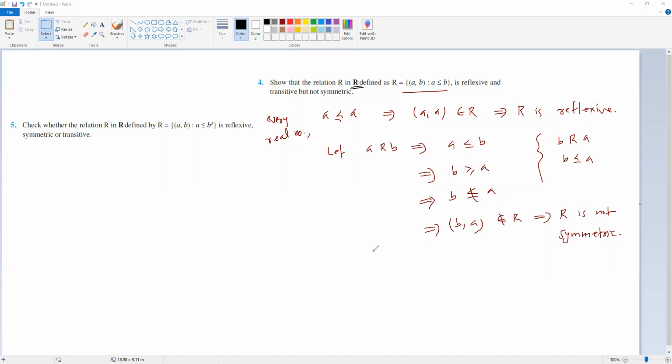Then for transitivity we assume let a be related to b, you can use x, y or whatever variable you want, and b be related to c. This means a is less than or equal to b and b is less than or equal to c. So a is less than b, b is less than c, so that means a is less than or equal to c. So a is related to c. That implies R is transitive. The proof is done. Okay.